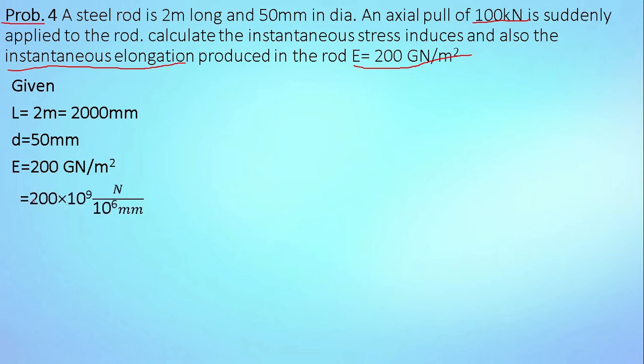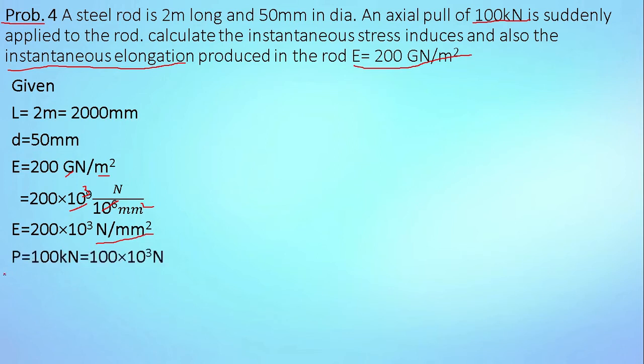So this becomes 200 multiplied by 10 raised to 9, this is for giga. And for converting meter square into mm square, we have to multiply this by 10 raised to 6. So this 10 raised to 6 and here 10 raised to 9, the remainder is 10 raised to 3. So final E is equal to 200 into 10 raised to 3 Newton per mm square. It is very important, all the quantities should be in the same unit.